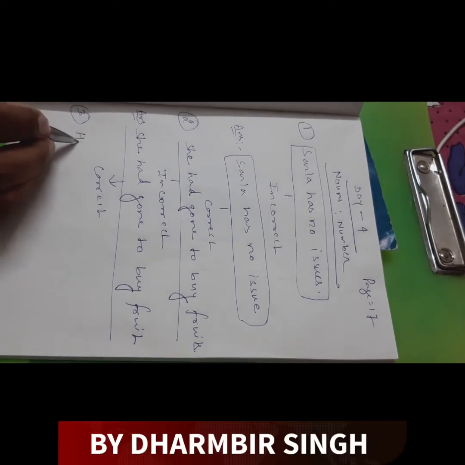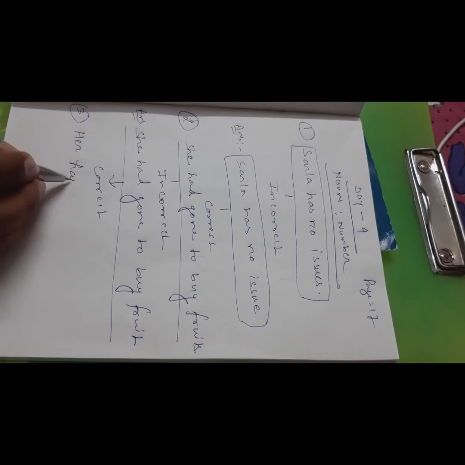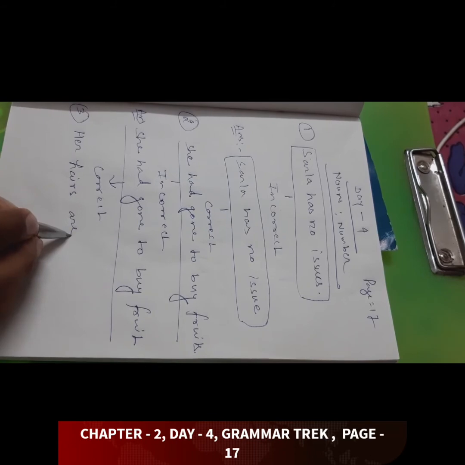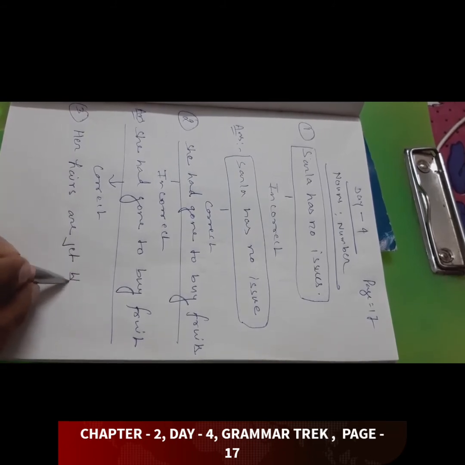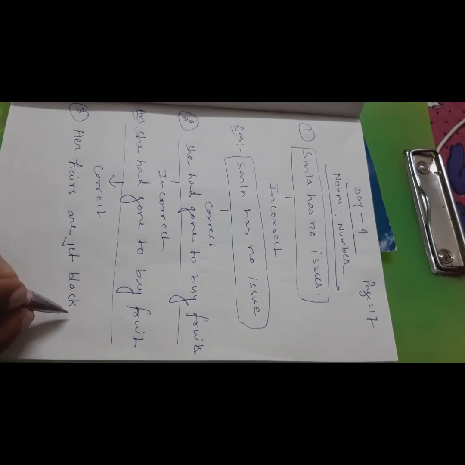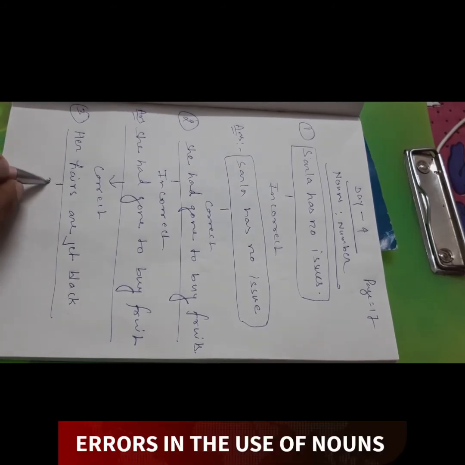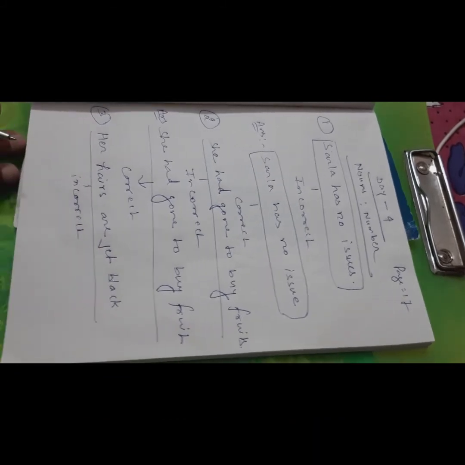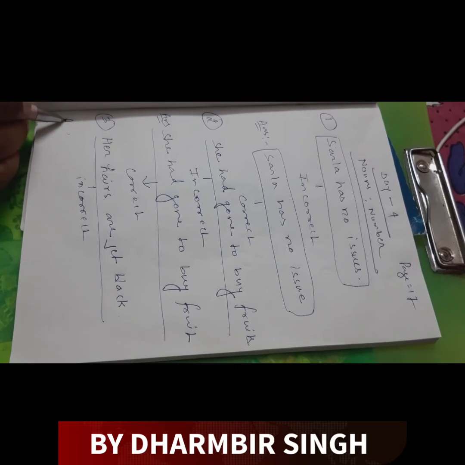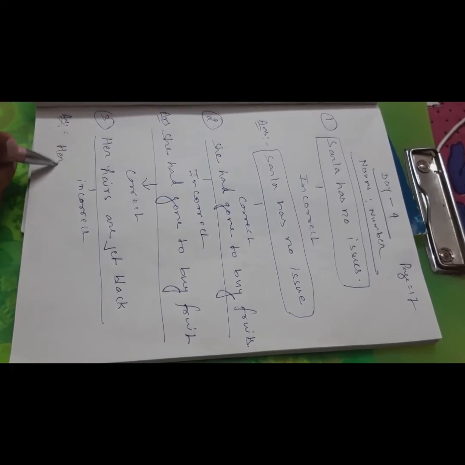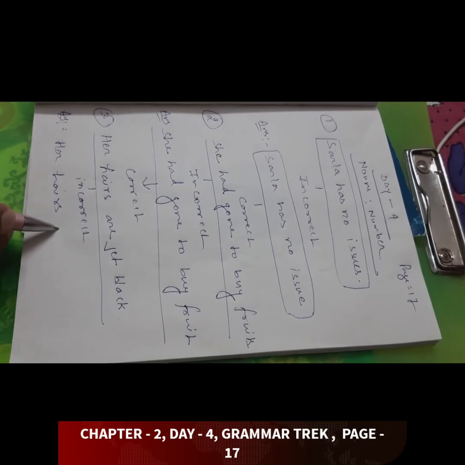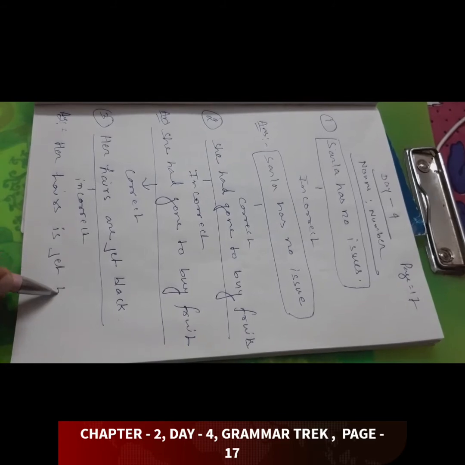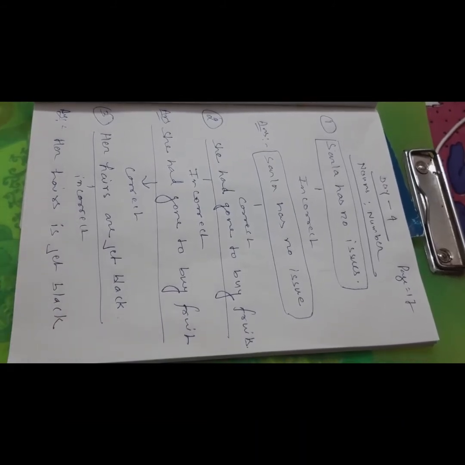Her hairs are jet black. This is incorrect. What will be the correct answer? Her hair is jet black. Okay, this is the example.